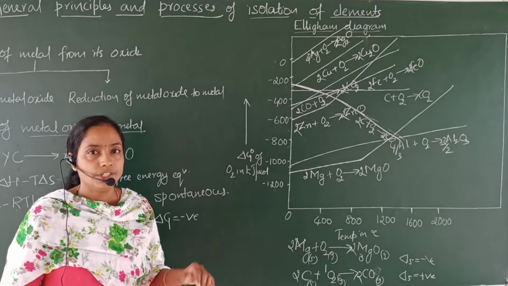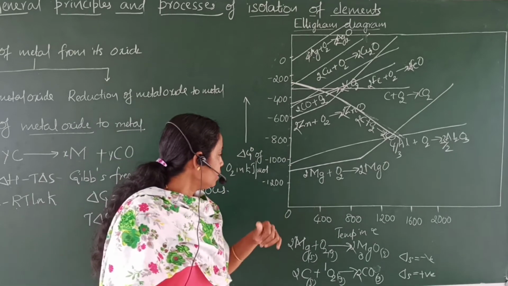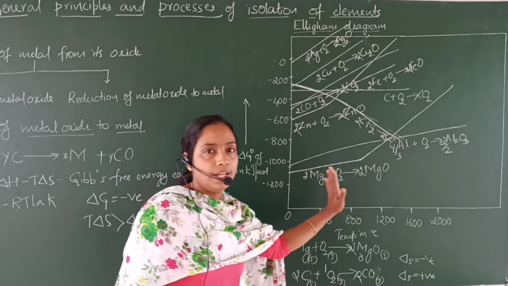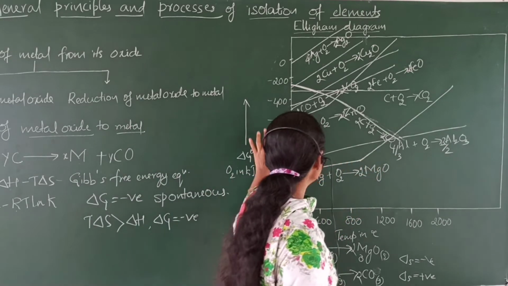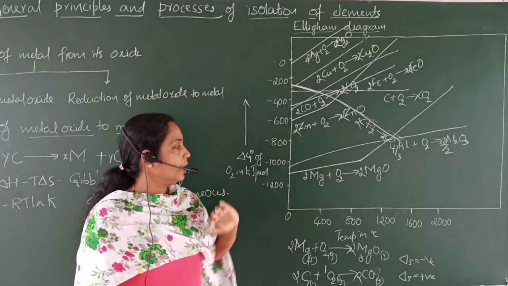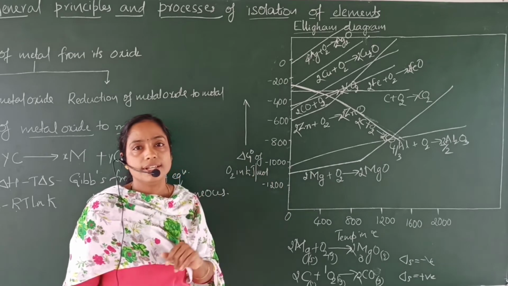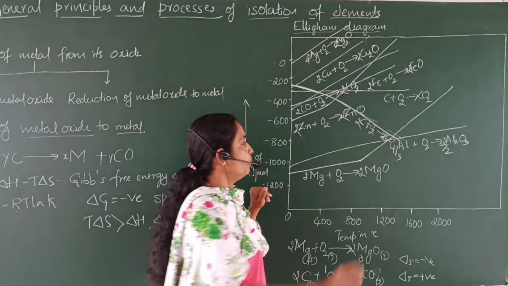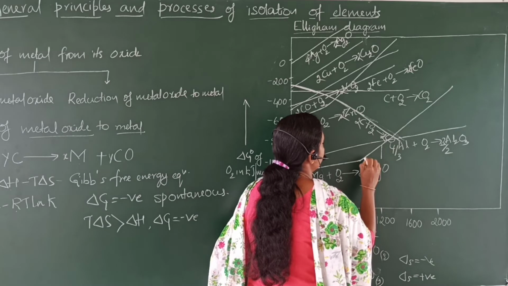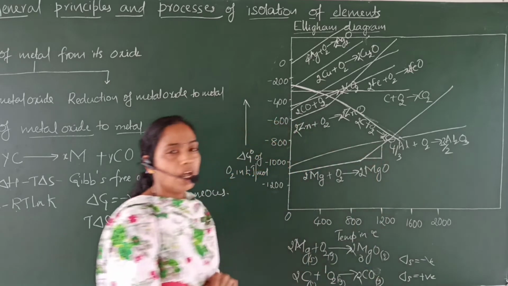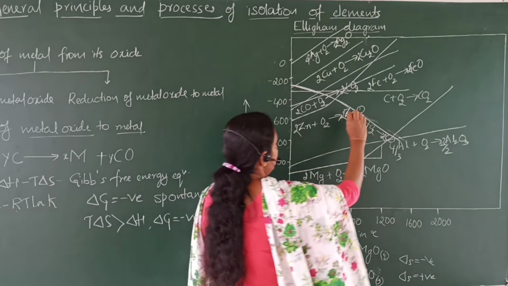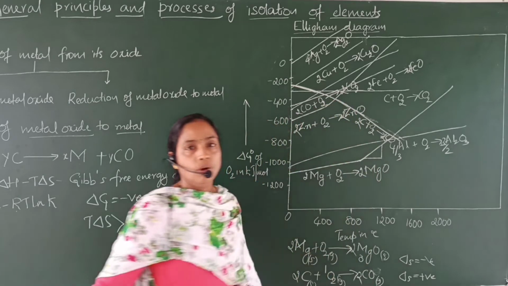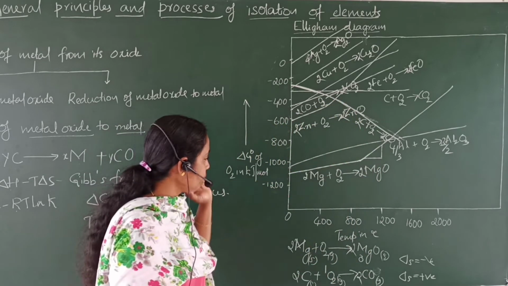That is the first feature. I will repeat the first feature. As the temperature increases, delta G naught value also increases. Therefore, the graph is a straight line with upward slope, like this way. This type of slope is called upward slope. And if the slope is downwards, then it is called downward slope.